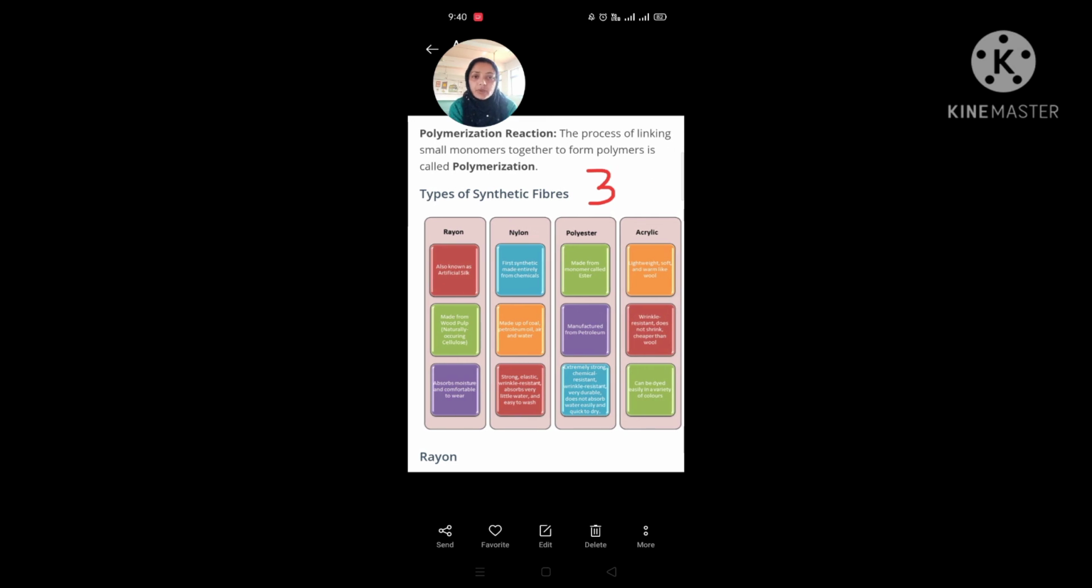Polymerization reaction. The process of linking small monomers together to form a polymer is called polymerization. In the process where you take the small beads and join them together to form a long chain, that is your polymerization. Now here on this page you are able to see all the details given about nylon, rayon, polyester and acrylic, which you can note down in your books. Properties are given, preparations are given, and uses are also given, which you can note down.